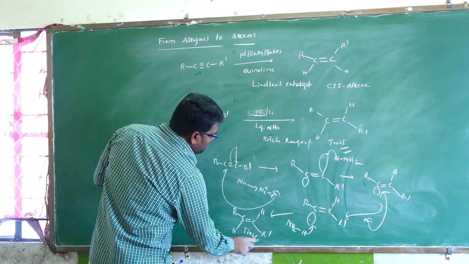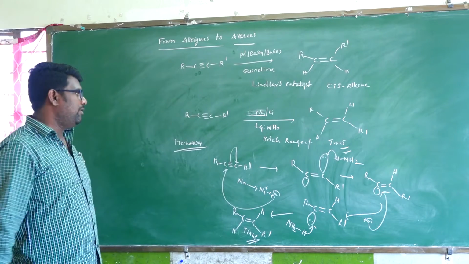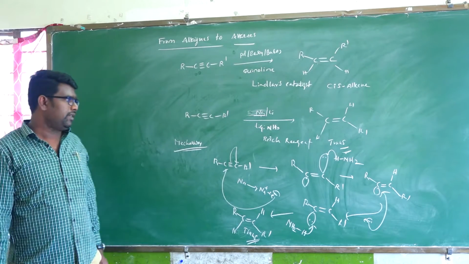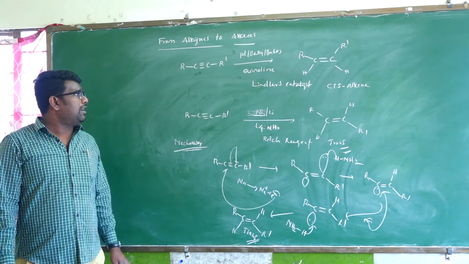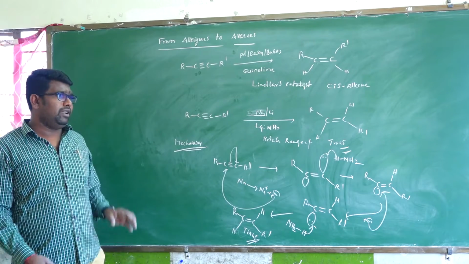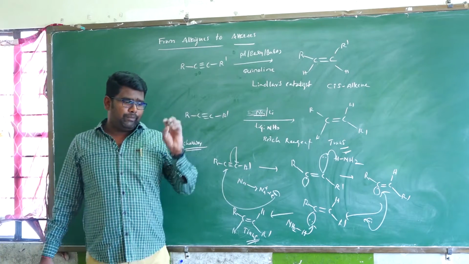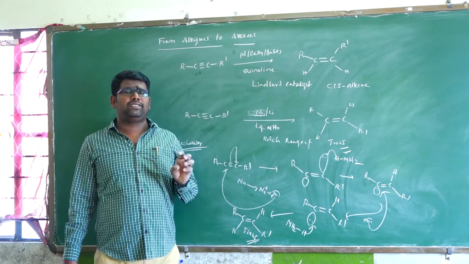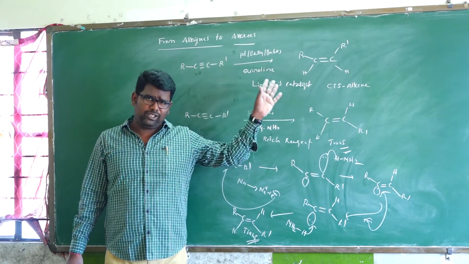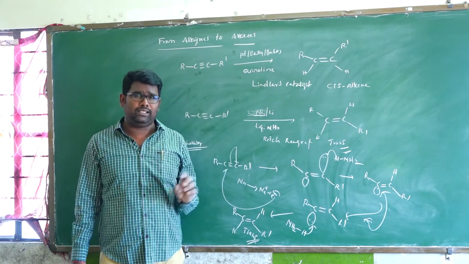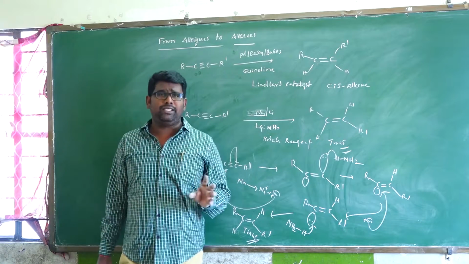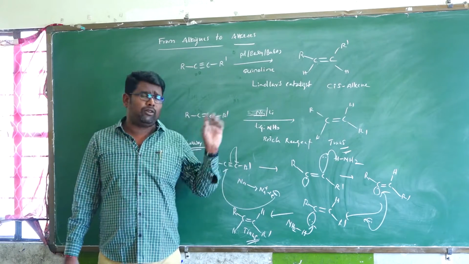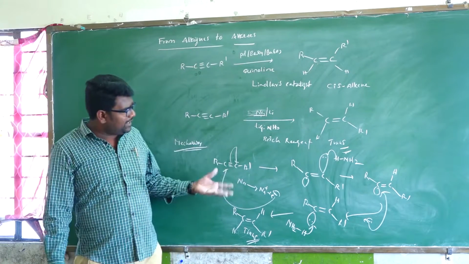This is the simple mechanism. So from alkynes to alkenes, keep in mind, in the presence of Lindlar's catalyst, alkynes can be converted into cis alkenes. In the presence of Birch reagents, simple alkynes can be converted into trans alkenes. So this is the mechanism.